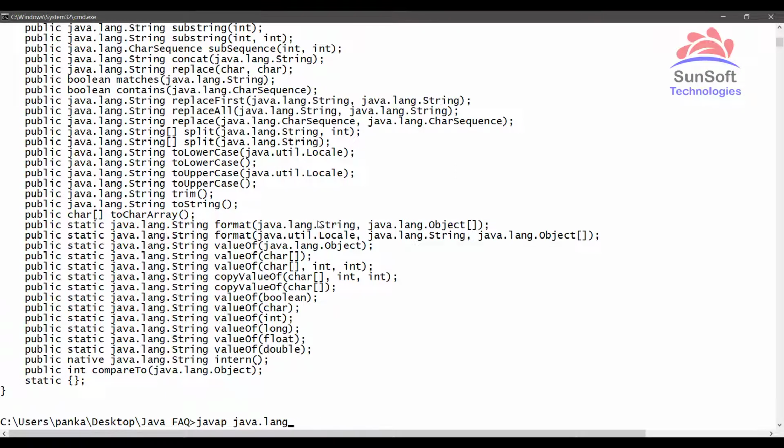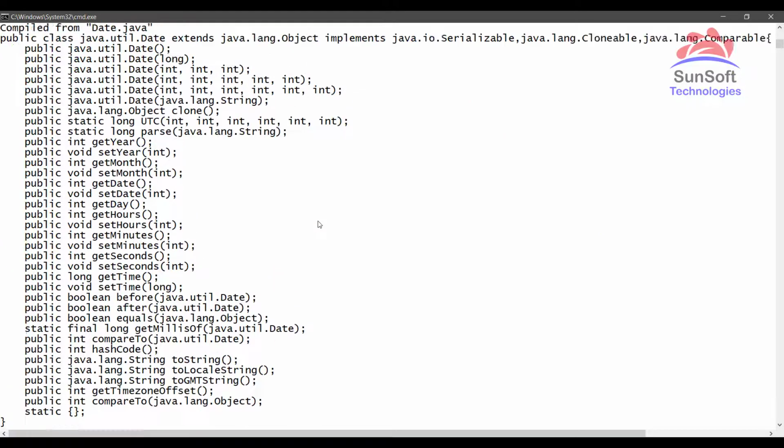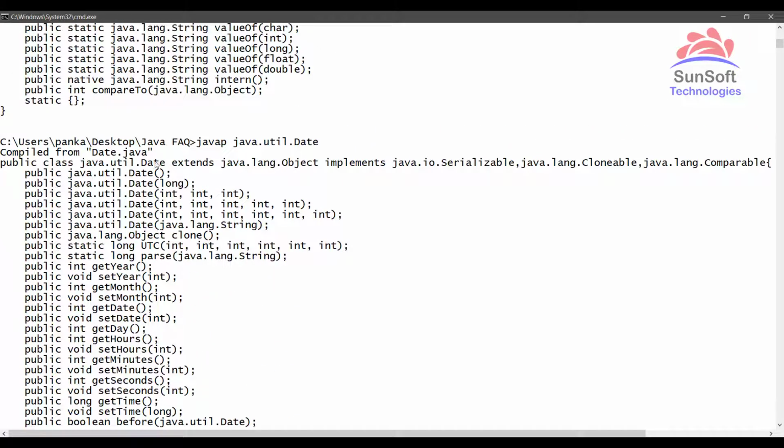Then let's take the java.util.Date class, and you can notice even the Date class extends java.lang.Object. So this proves that be it an inbuilt class or a user defined class, every class by default extends the Object class, either directly or indirectly.